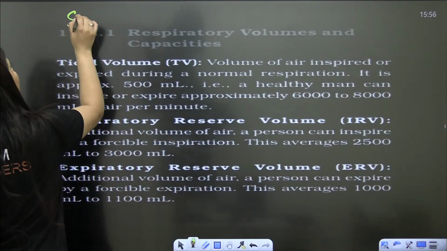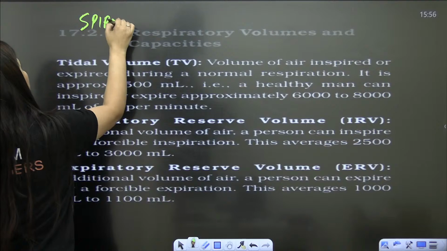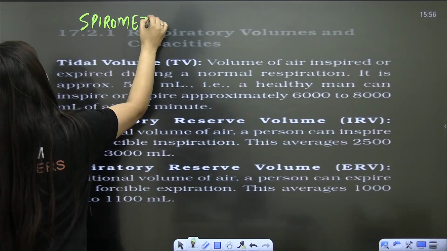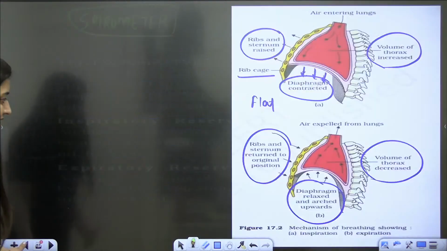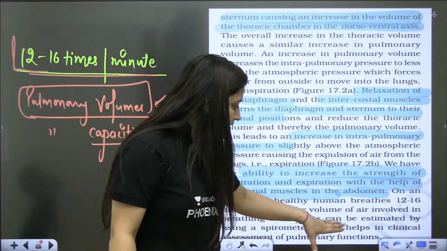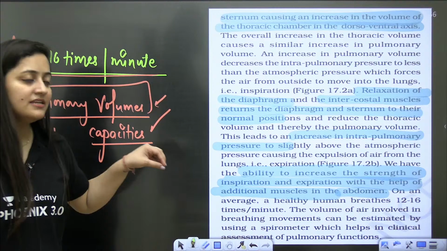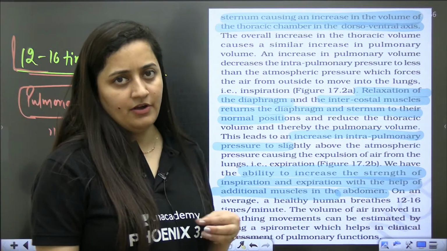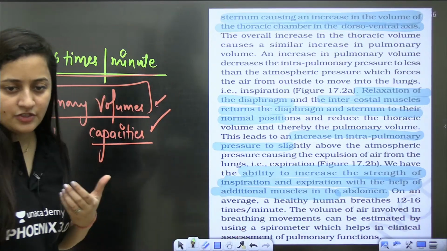We can measure it with the help of a spirometer. Spirometer will help in the measurement. Here in the NCERT it is written: the volume of air involved in breathing movements can be estimated by using a spirometer, which helps in clinical assessment of pulmonary functions. We can use it to check how well our lungs are working.